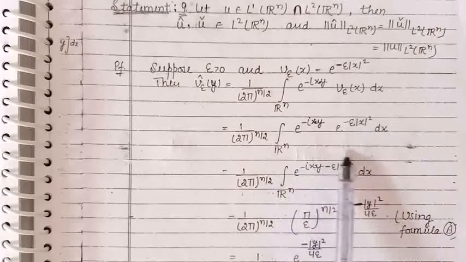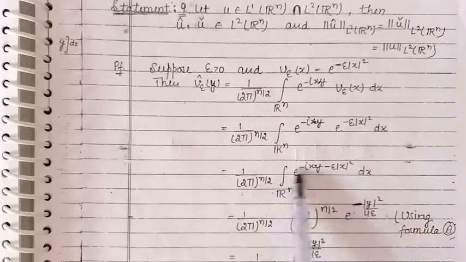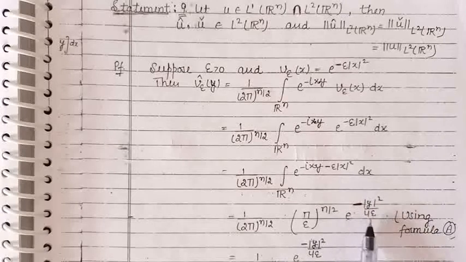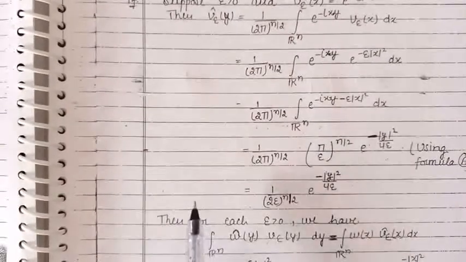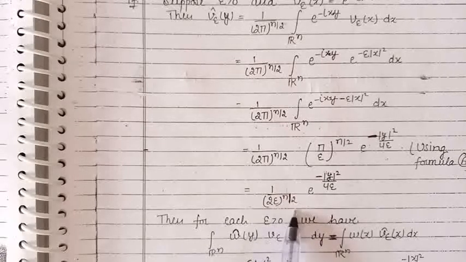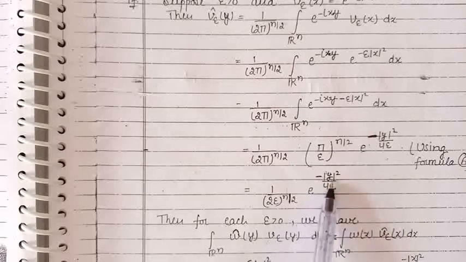Now the value of this integral is (pi upon epsilon) raised to the power n by 2 into e raised to the power minus |y| squared upon 4 epsilon. So finally, the Fourier transform of the function v epsilon becomes 1 upon (2 epsilon) raised to the power n by 2 into e raised to the power minus |y| squared upon 4 epsilon.